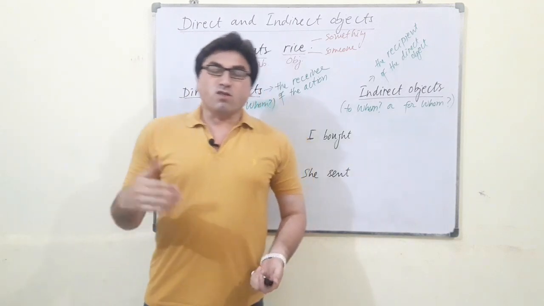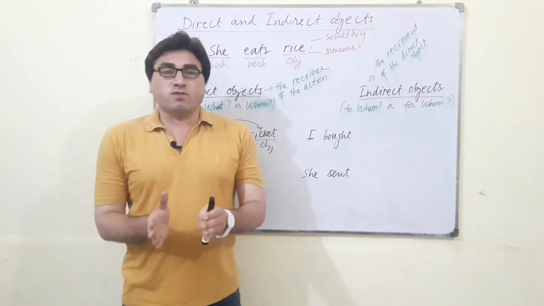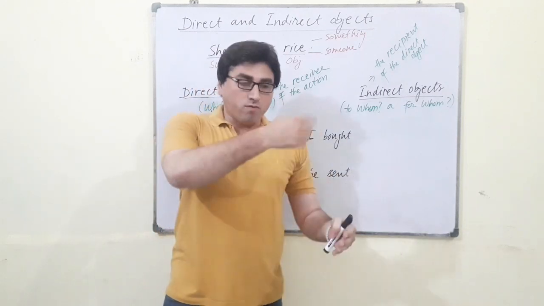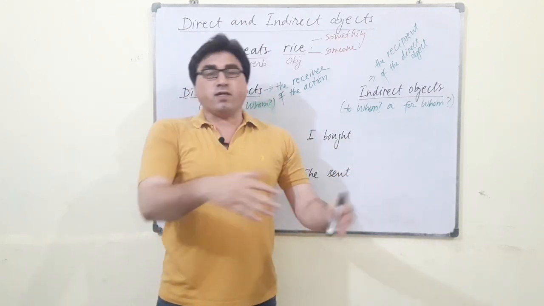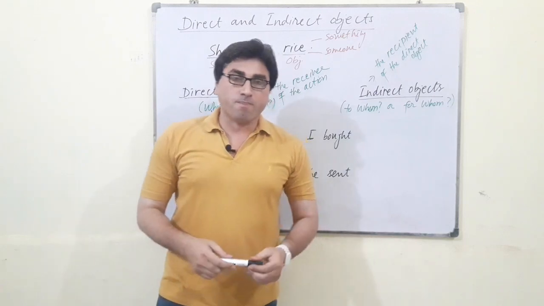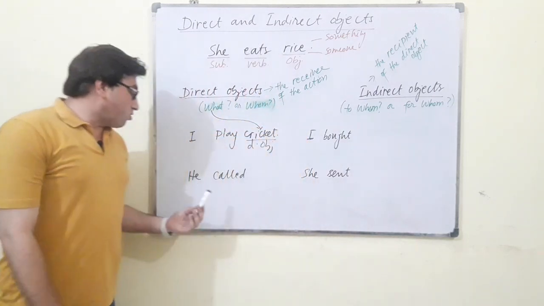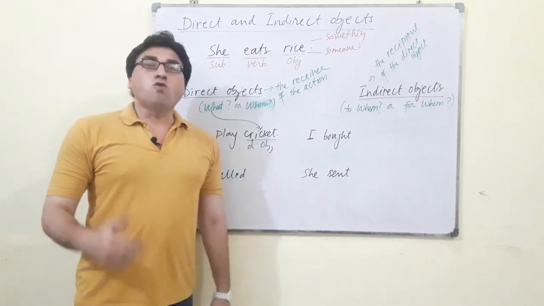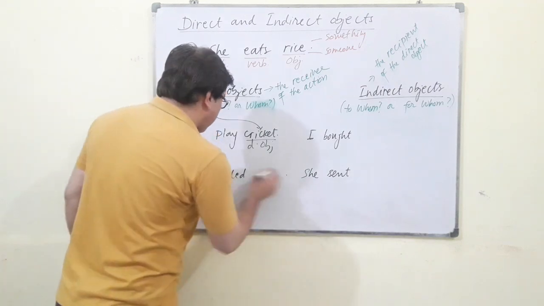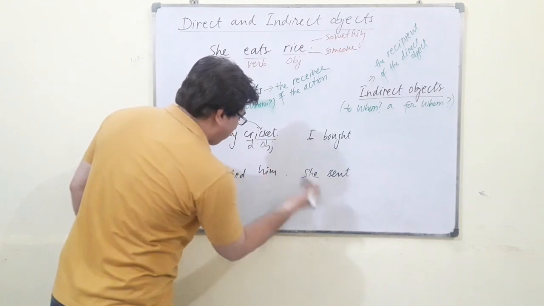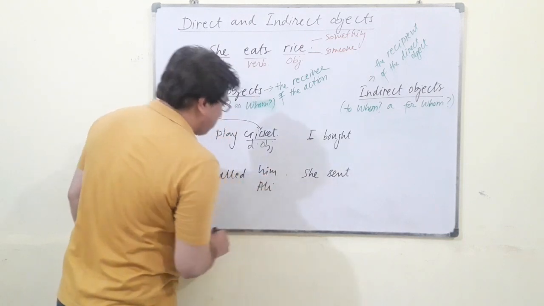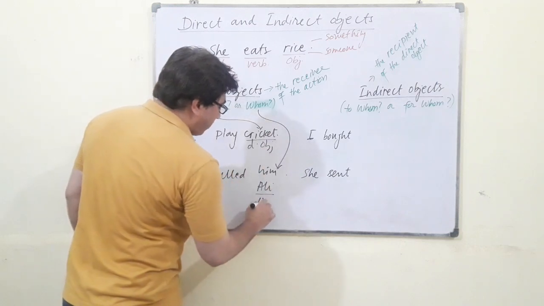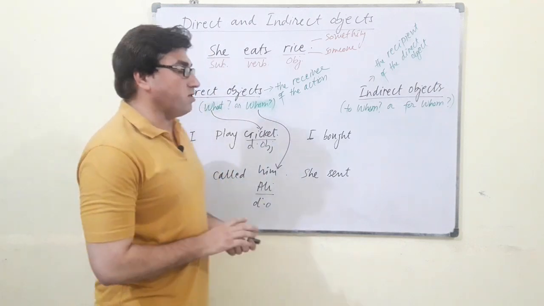And the other example is, she reads what? I say she reads a novel. Then the novel is the object that answers the question what. That is why it is called a direct object. Now moving on to the next example. He called whom? I write he called him, or we can use any noun. Now this is the object that answers the question whom. That is why it is also called a direct object.